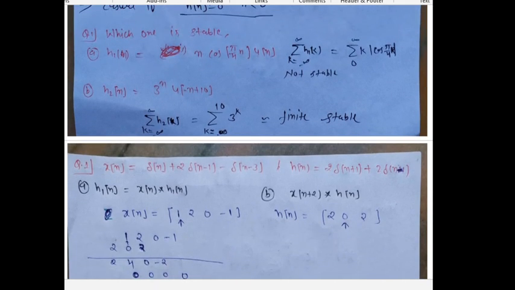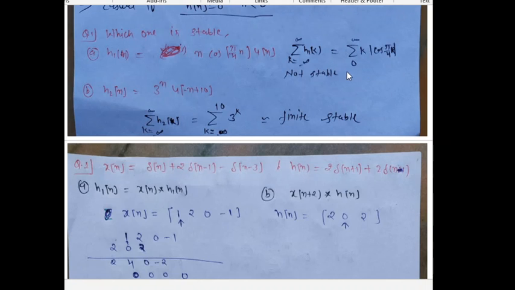So the first question is given, h1[n] is given as n cos(pi n) u[n]. So sigma k from minus infinity to plus infinity of the absolute value of h1[k]. It is stable if h1 is absolutely summable.